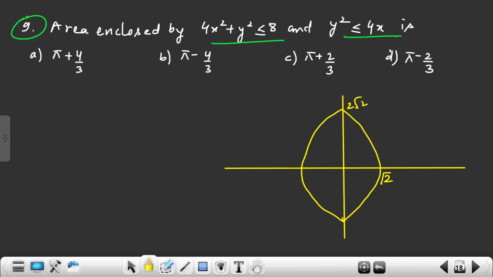Okay. Now this is a parabola, a parabola on the x-axis. Now if I check this, put x and y as 0, it is true. True means the shading is inward. And for this, it is open through x, so shading is this side, the x side. So I want this area. Which area, sir? I want this area.